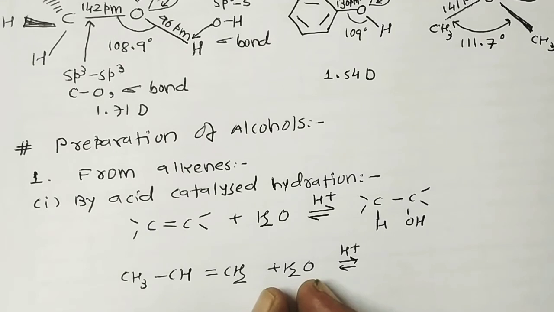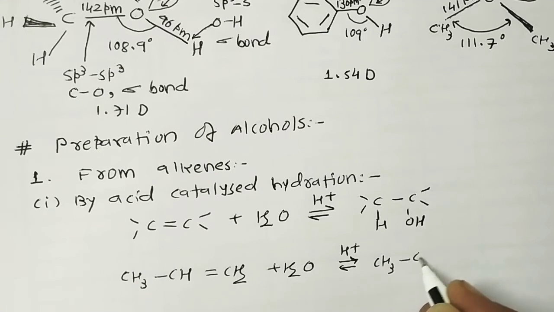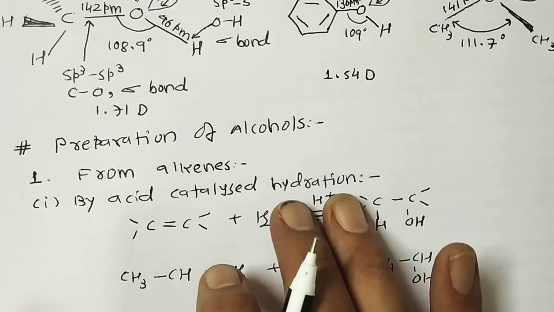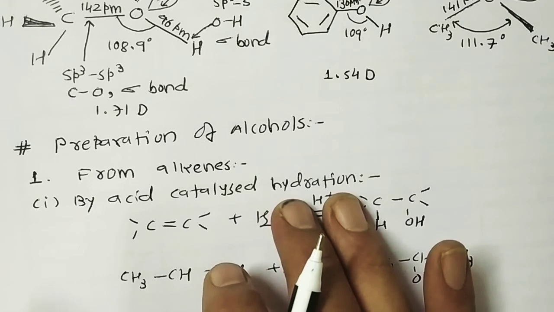So at that time we have to use Markovnikov's rule. According to the Markovnikov rule, the more electronegative portion of water, OH, is attached to the carbon having a lesser number of hydrogens. So we get the product CH3CH(OH)CH3. It's propan-2-ol. Here the term hydration means the addition of a molecule of water.